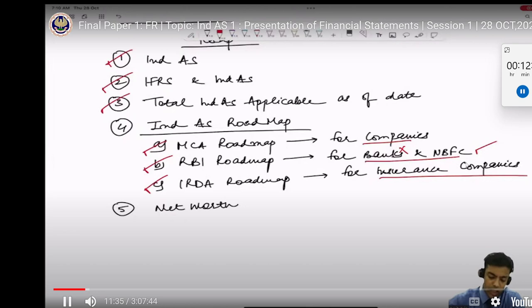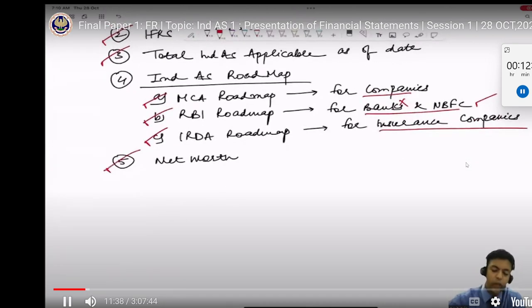This is what we have discussed in the last class, and we have also discussed the net worth. What is net worth? First of all, where is it defined? Is it defined under any standard? No, it is not defined under any standard. Sir, it is defined under section 2, subsection 57 of the Companies Act. Right? It is defined under the Companies Act.